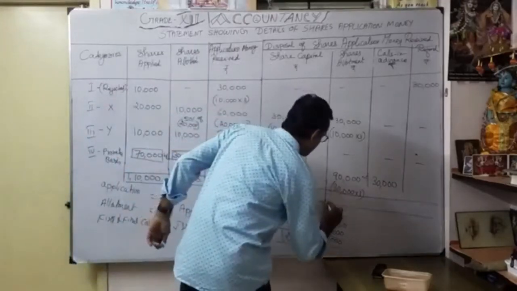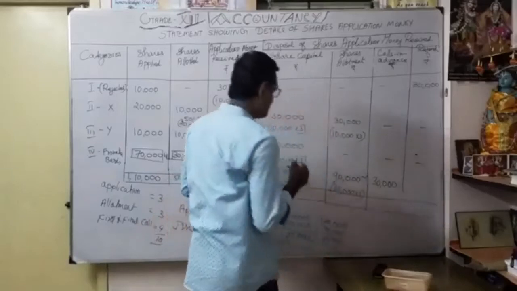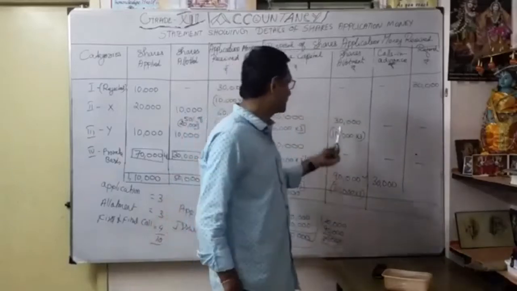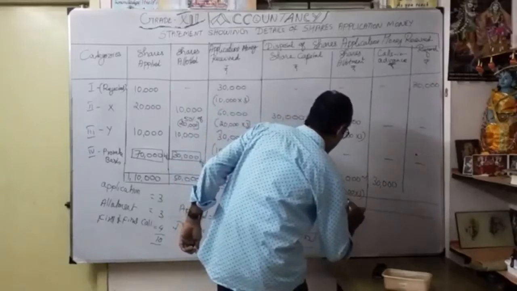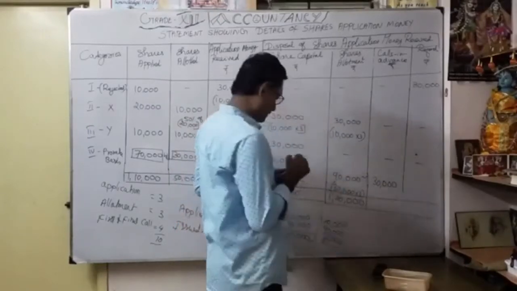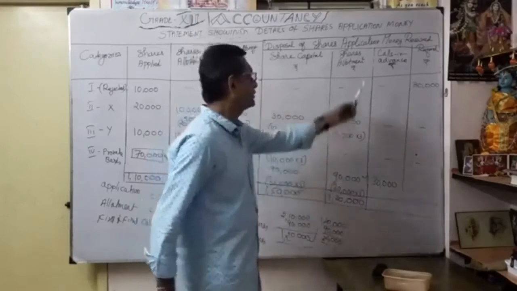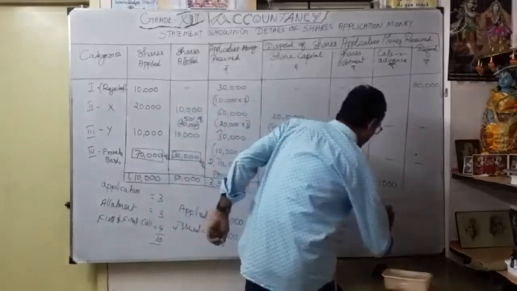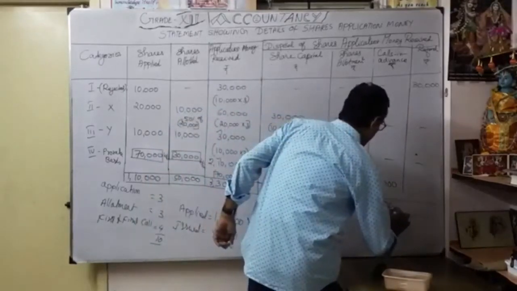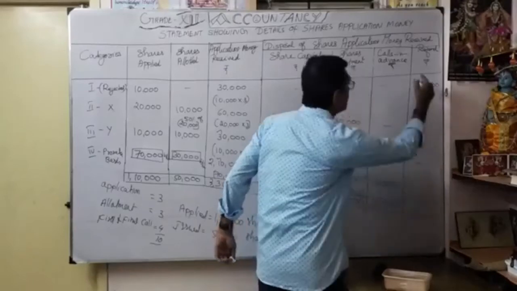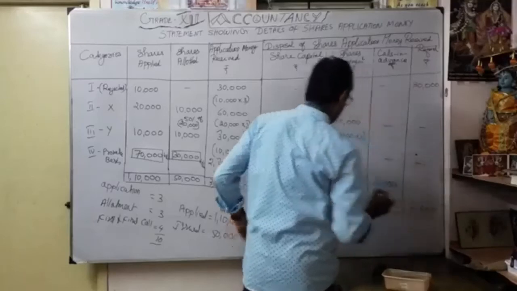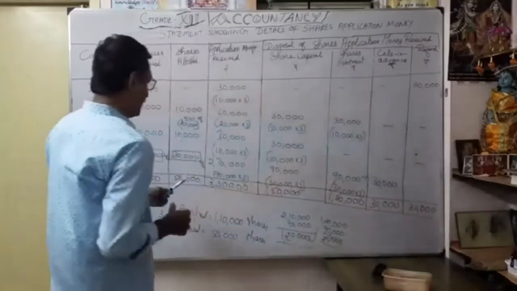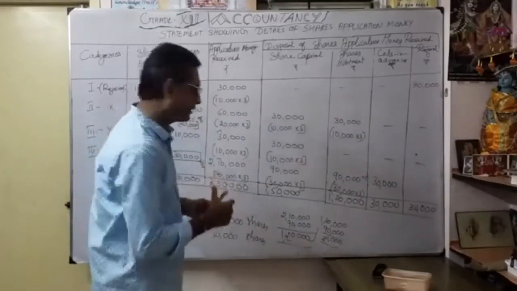So what is my share allotment I'm going to transfer? This already 90,000, this 30,000. Coming under 1,20,000 I'm going to adjust for share allotment. Okay. So this is the calls in advance 30,000 only. Okay. Finally, my refund is 30,000. You understood the statement?